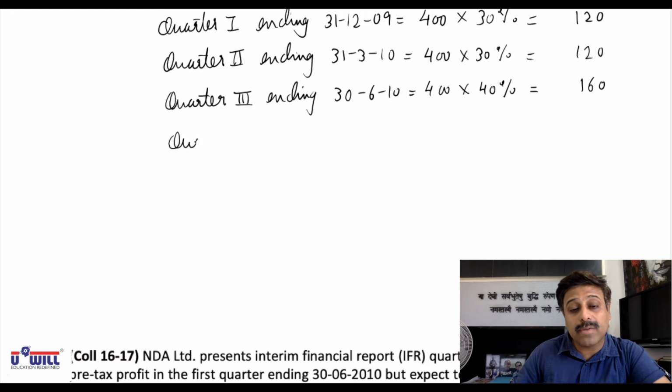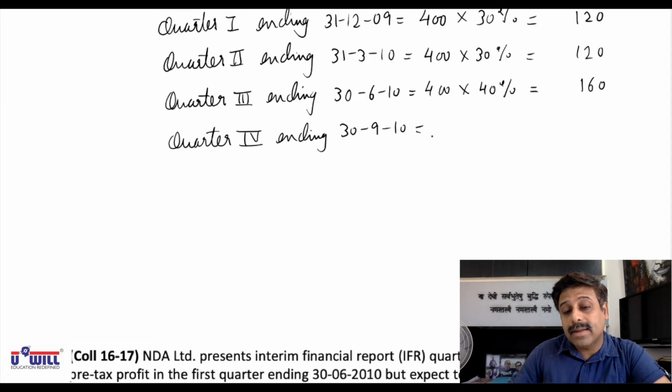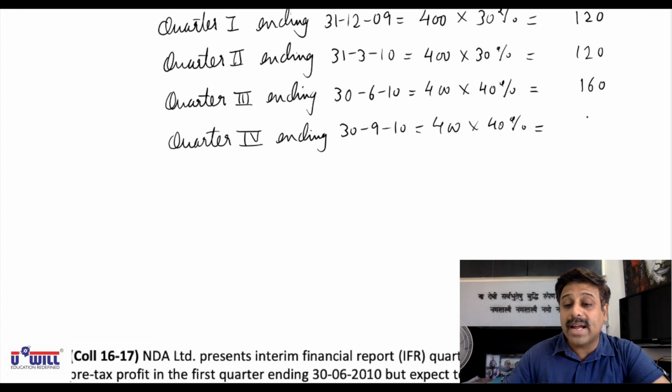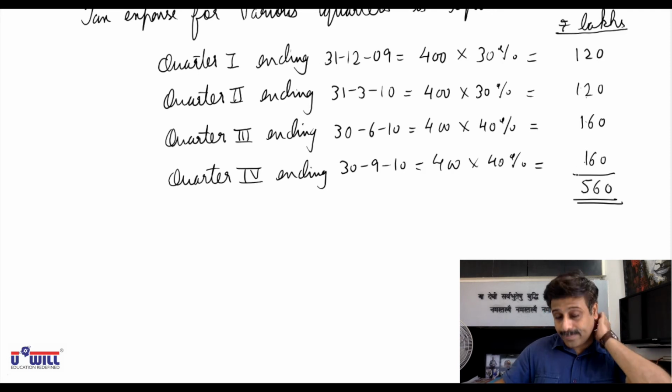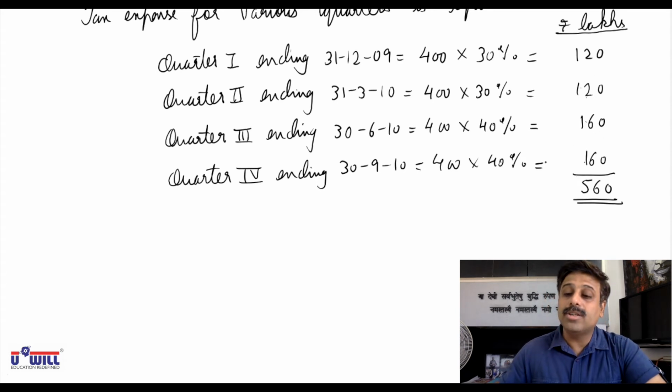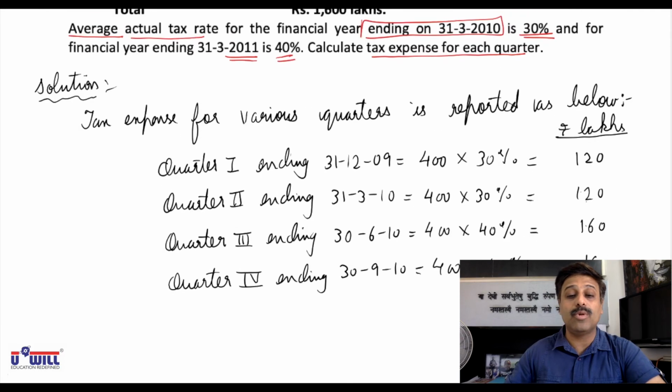And for the quarter 4, ending 30/9/2010, again it will be 40% because it belongs to the next financial year. So that will again be 160. Total tax expense for the whole year will come to 120, 240, 400, 560. So this will be the tax expense reported in each quarter.